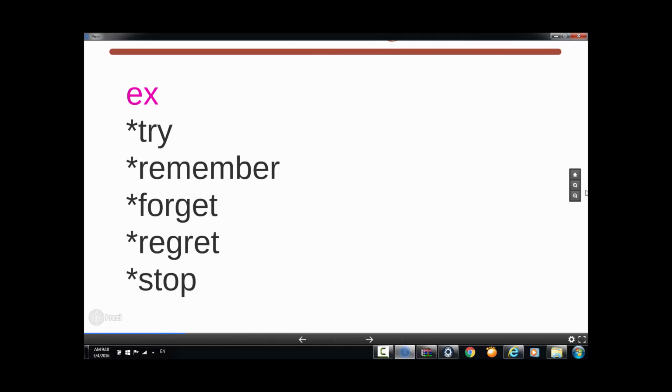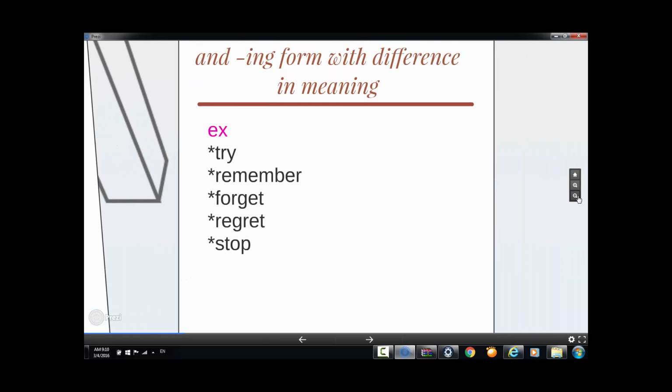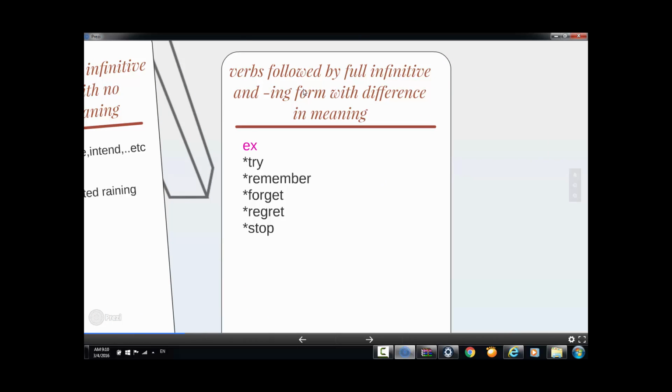Now let's take the other kind, which is verbs followed by full infinitive and ing form with a difference in meaning. Now we have many verbs that can be followed by either the ing form or the full infinitive, but actually there is a difference in meaning.